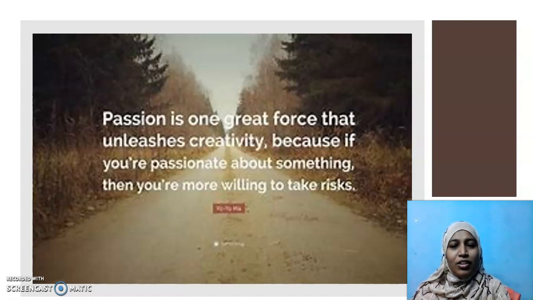Okay, we do have something in Tamil, no? Like eating risk. Yes, only if we are passionate towards something, we like to take risk. So be passionate in the thing that you like very much to do.